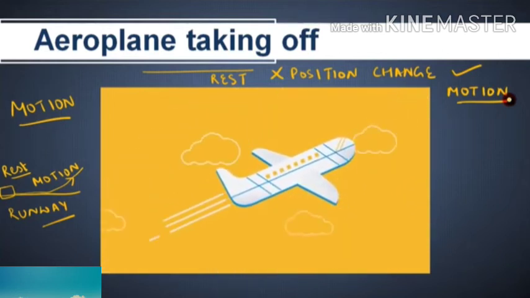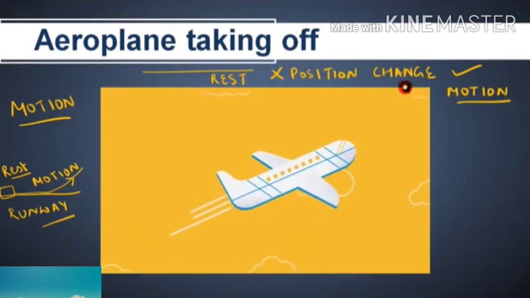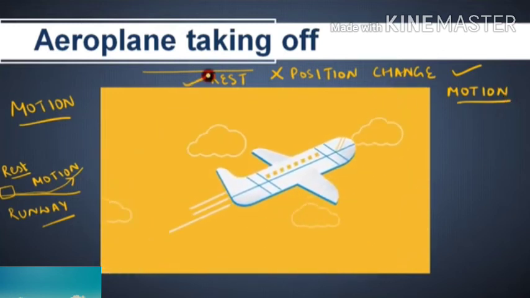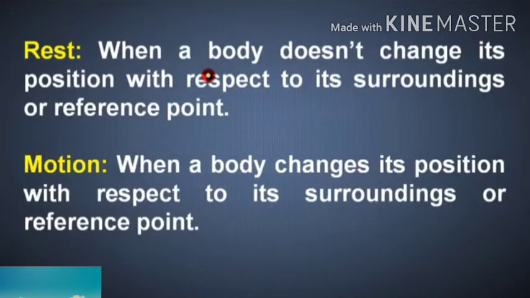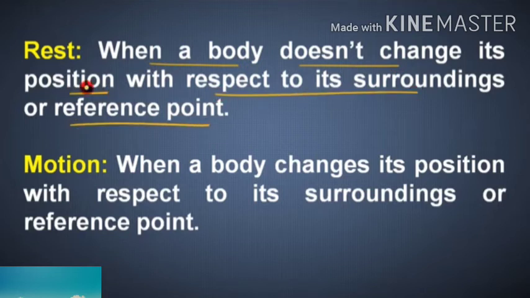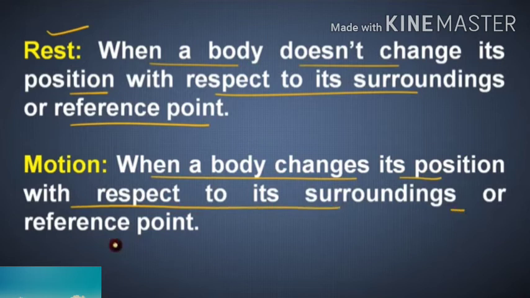Aeroplane changing its position, so that it is in motion. If it is not changing, it will be in the state of rest. Then how will you define rest and motion? Rest: when a body doesn't change its position with respect to its surrounding or reference point, then we call it at rest. Motion: when a body changes its position with respect to its surrounding or reference point, then we say that it is in motion.